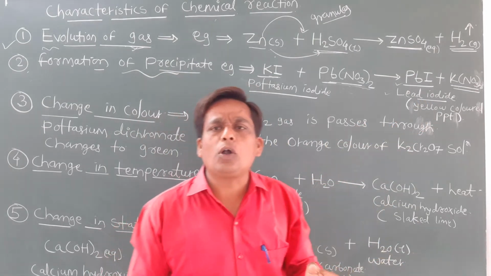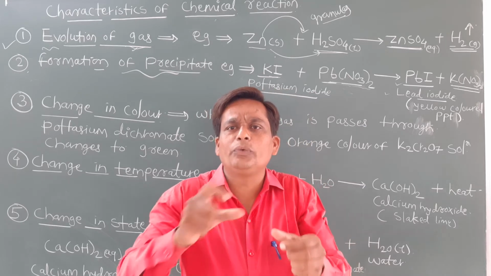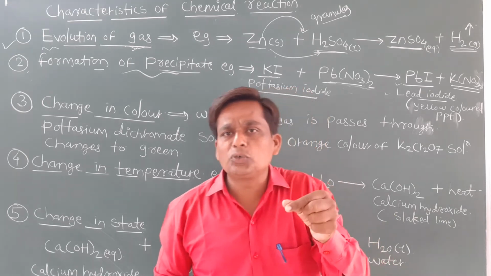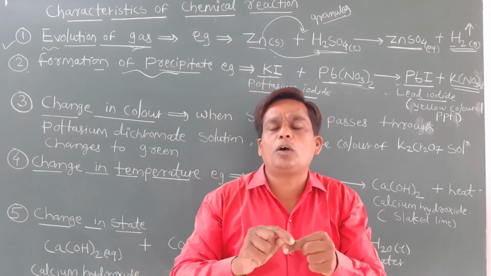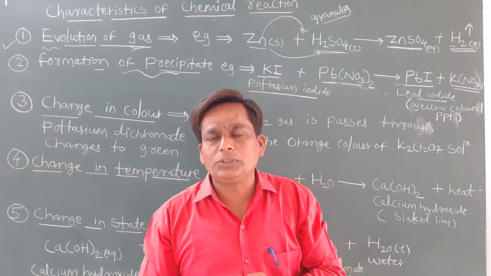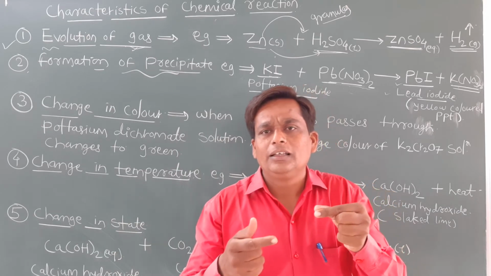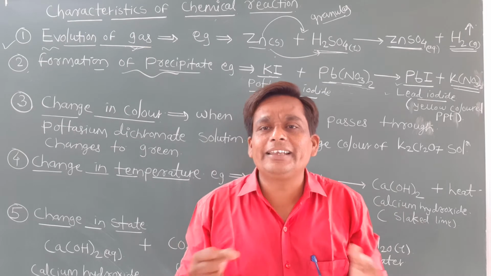Like this, if you add silver nitrate, AgNO3, to water, then also we get a white precipitate. We can do this simple reaction ourselves: in one test tube take half a test tube of water, and add 2 to 3 drops of silver nitrate, AgNO3. Suddenly the water changes and a white precipitate forms. That is also an indication that the reaction is complete.